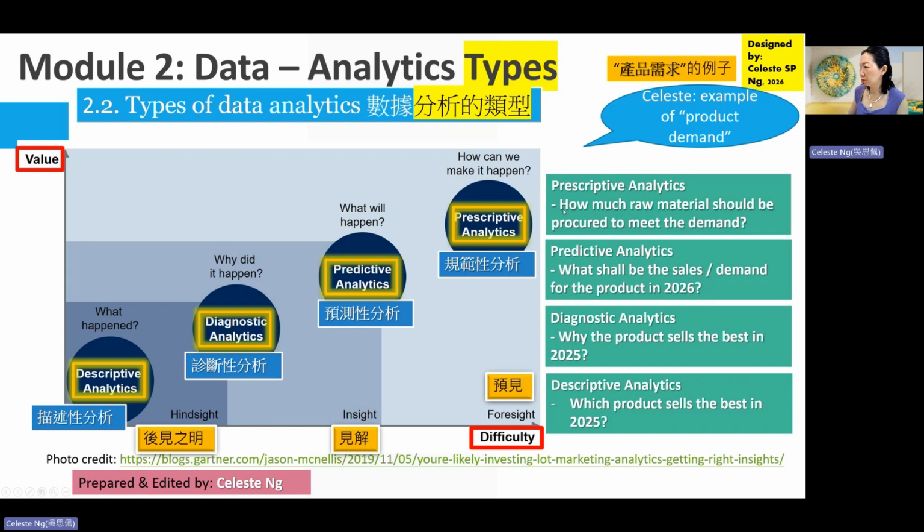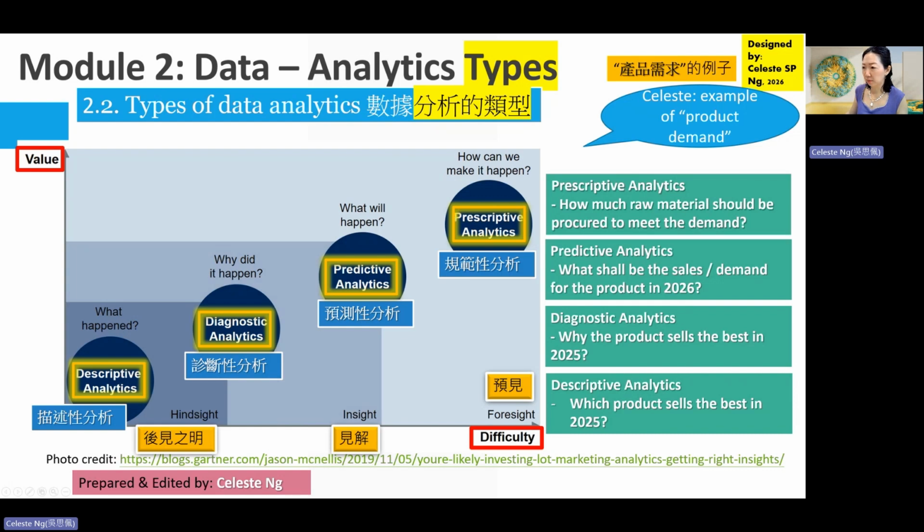So as a follow-up from the same product case, under prescriptive analytics it will answer business questions such as how much raw material should be procured to meet the demand for that particular product in year 2026. So this will be the example.